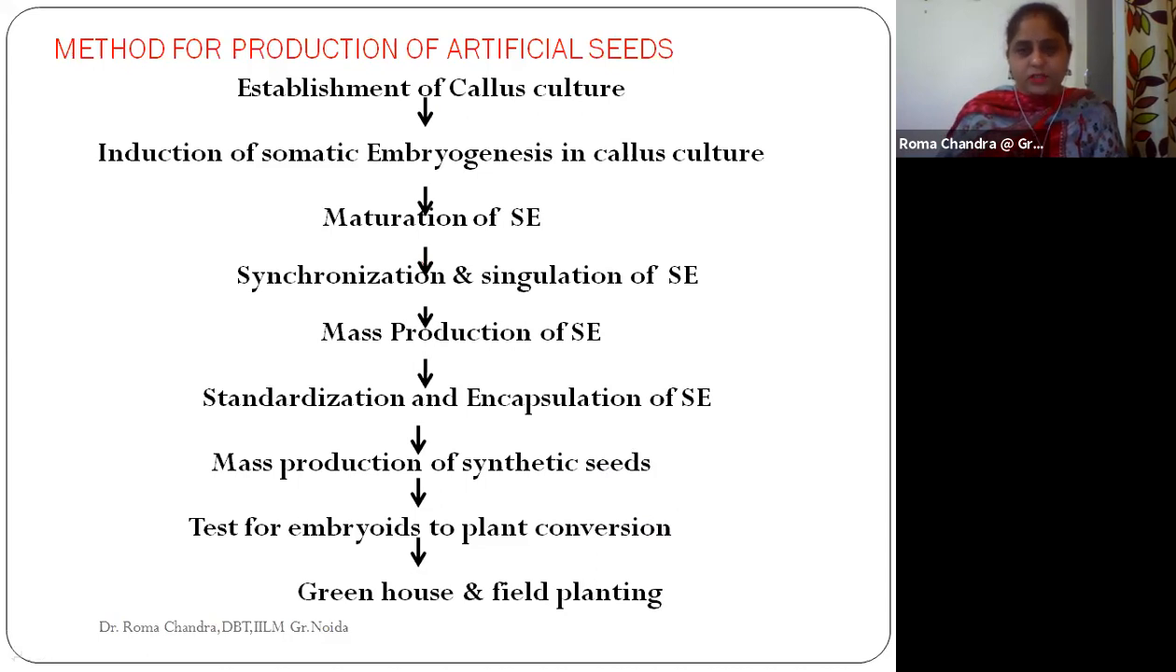Encapsulation is an important part, because what we are doing, we are not having just the seed. It is actually a seedling. It has a developed shoot, and there is a root.